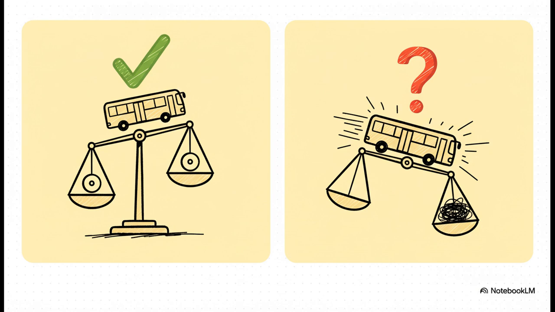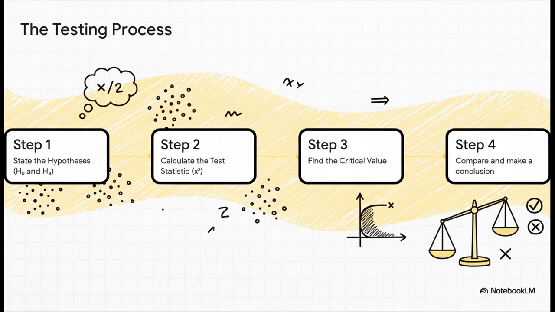The easiest way to think about this is like a courtroom. The null hypothesis is the assumption of innocence. We assume their variance is fine. The alternative hypothesis is what we're trying to prove, that they're guilty of being too inconsistent. And the process is always the same, nice and simple.